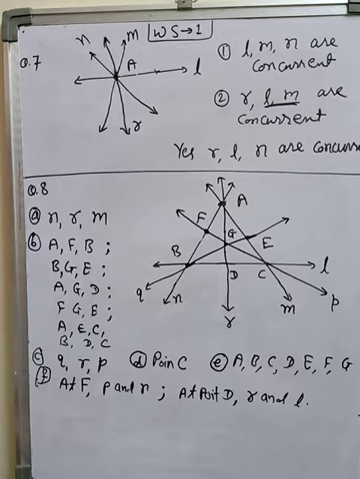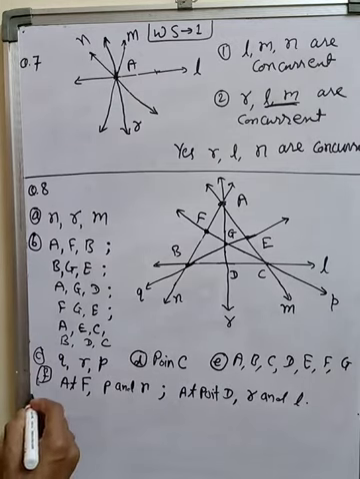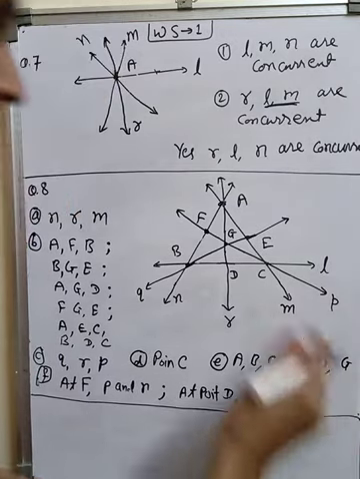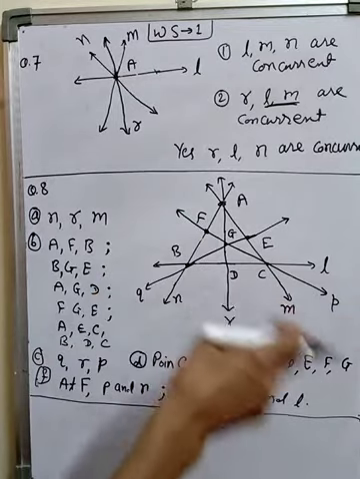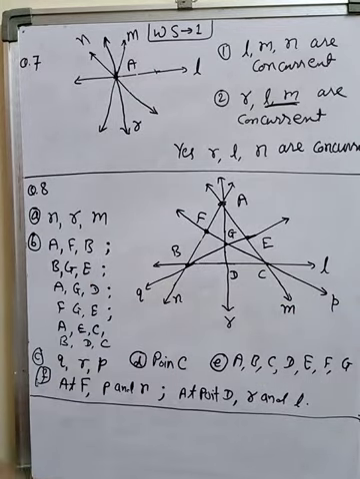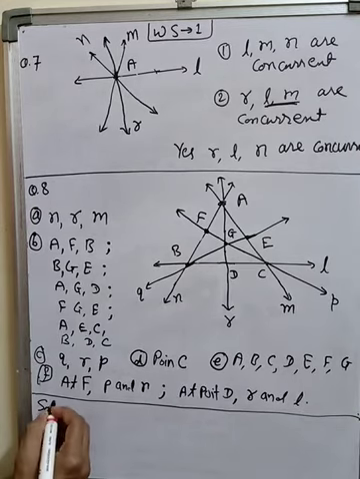Now question number 9. So this is over question 8. You will draw this in your notebook and you can write the answer this way. Question number 9. In the given figure below, name the lines concurrent at D and B. We have to write the concurrent lines at D.